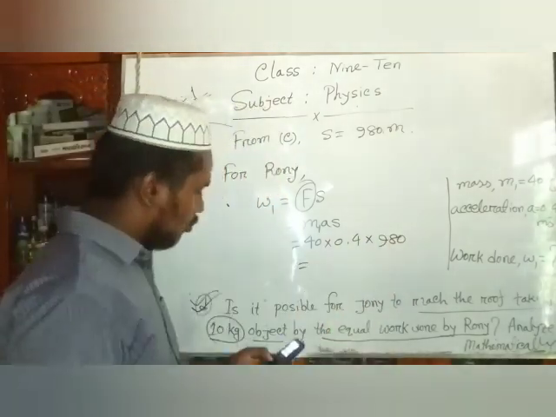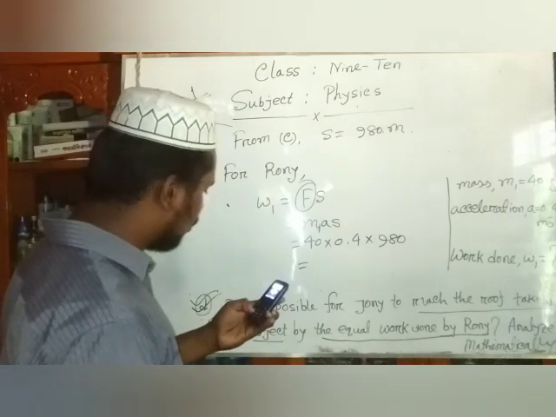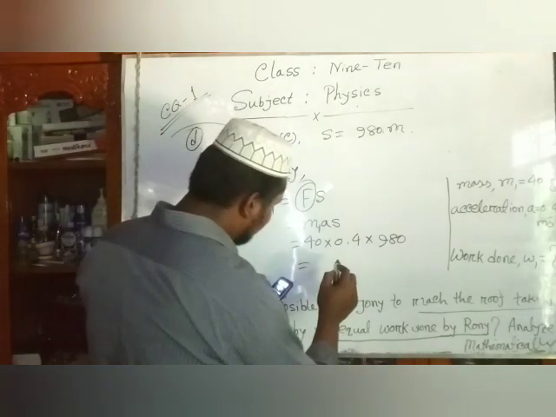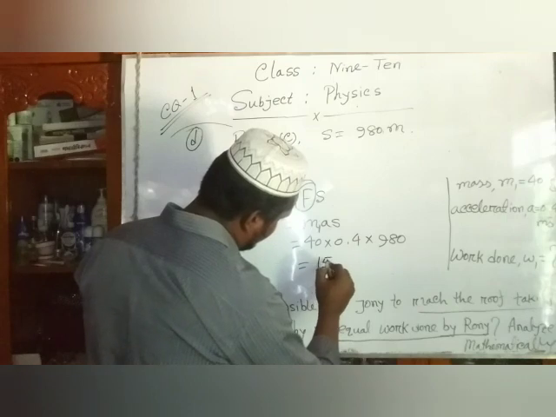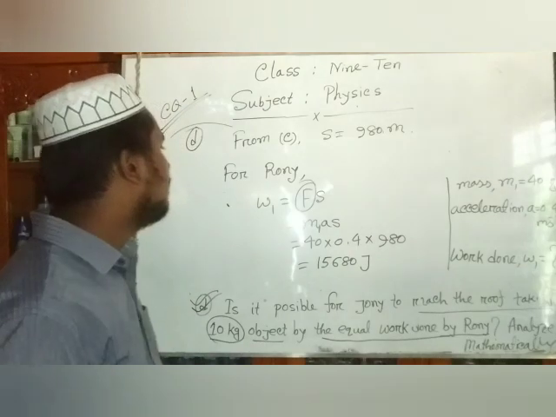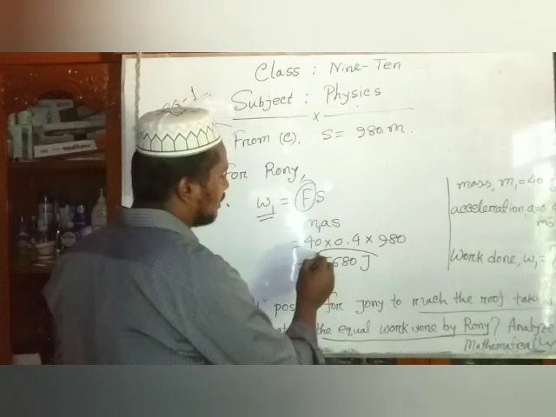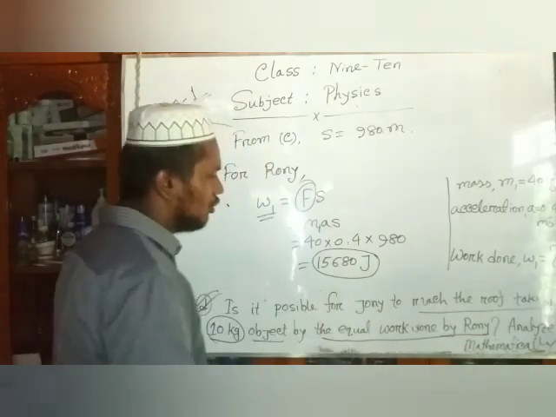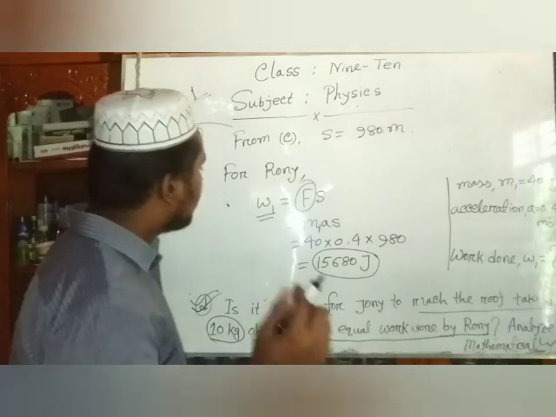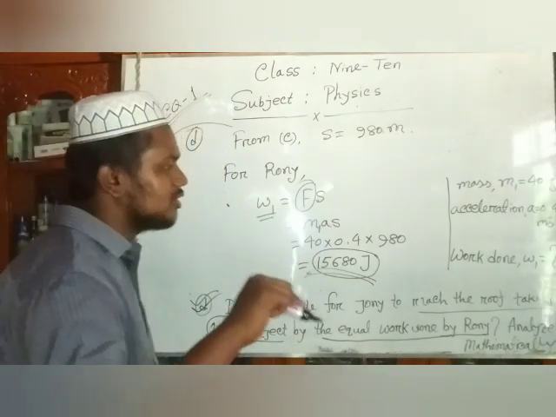So we get the result 980 into 0.4 into 40, which is 15,680 joule. So we say that Ronnie's work done W1 is 15,680 joule.